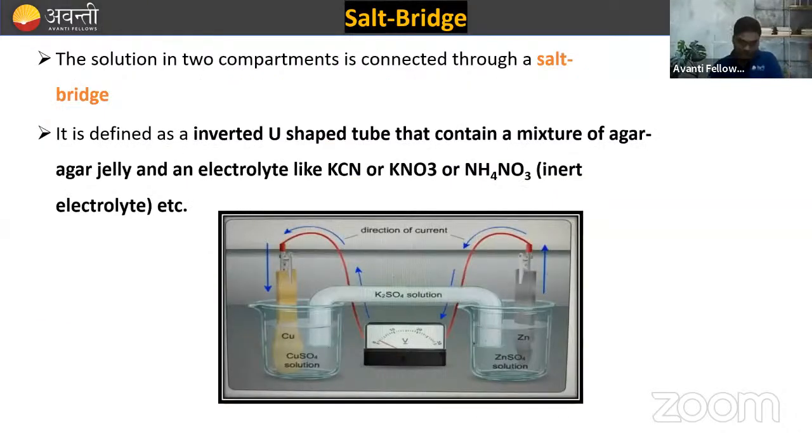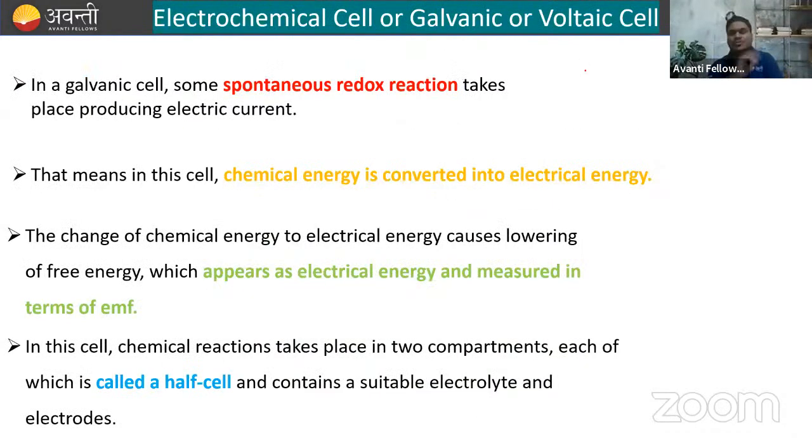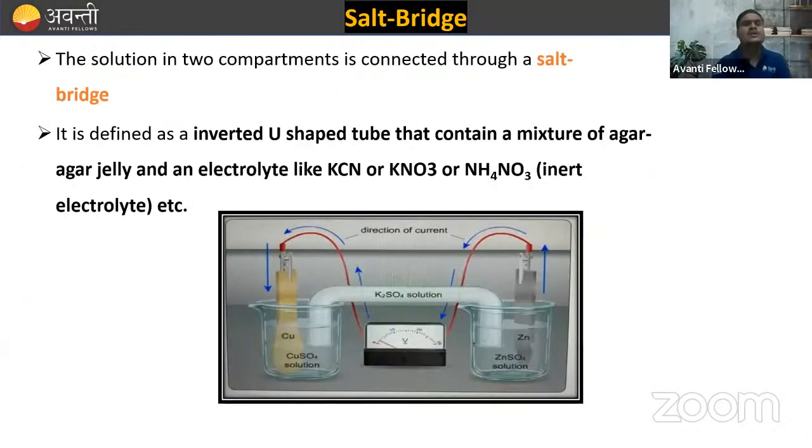Now let's see. Basically in the electrochemical or galvanic or voltaic cell, the one important thing to understand is the salt bridge, right? Basically the solutions in the two compartments are connected through a salt bridge. So this is known as a salt bridge, beta. As its name suggests, it is called a salt bridge, meaning it connects the two solutions.